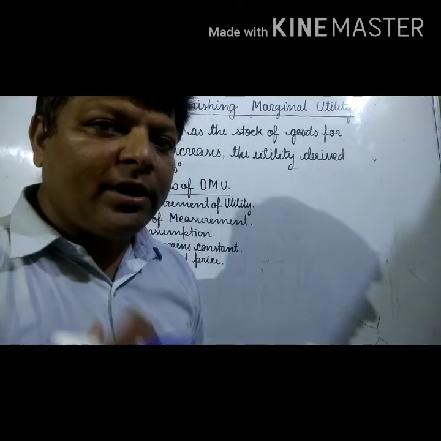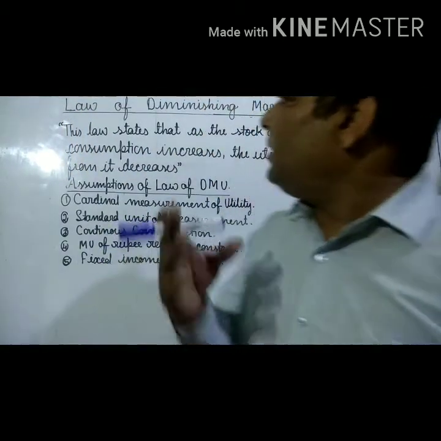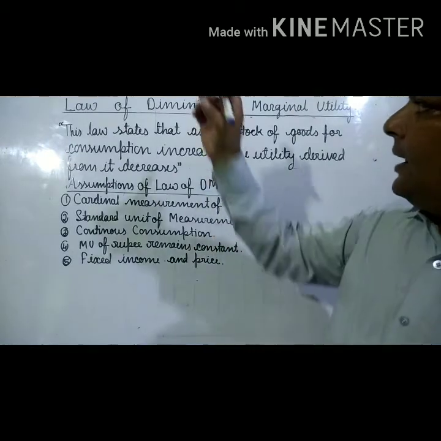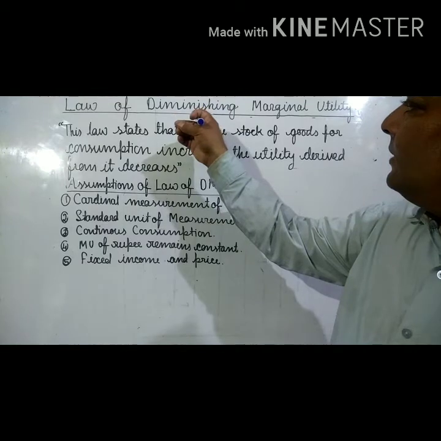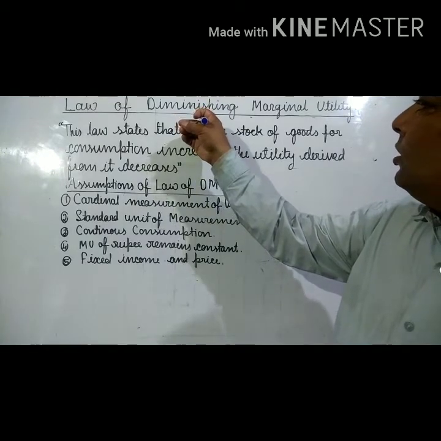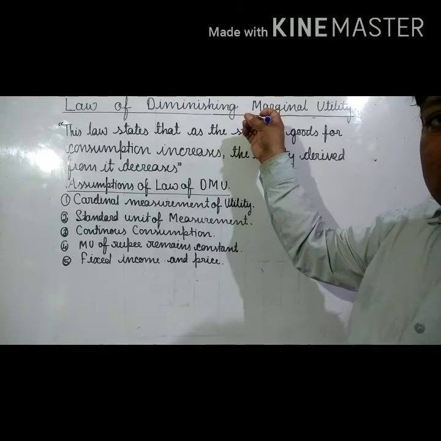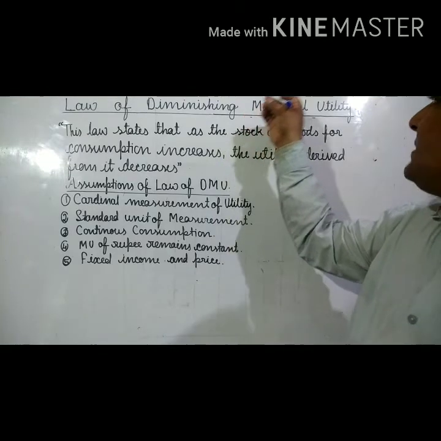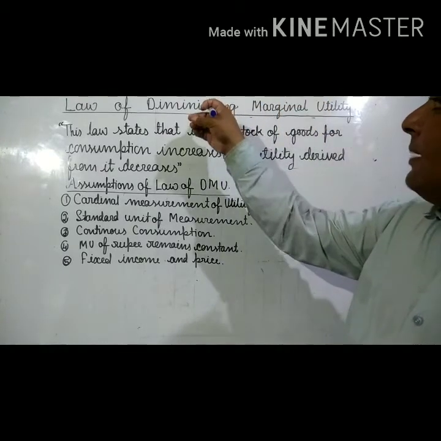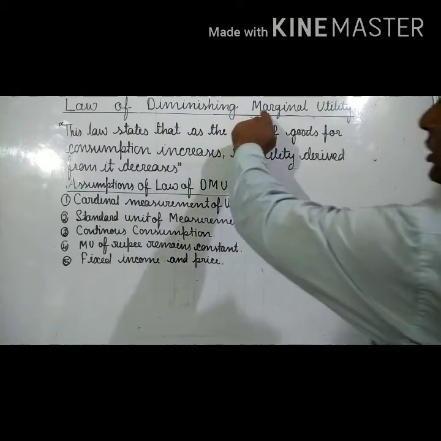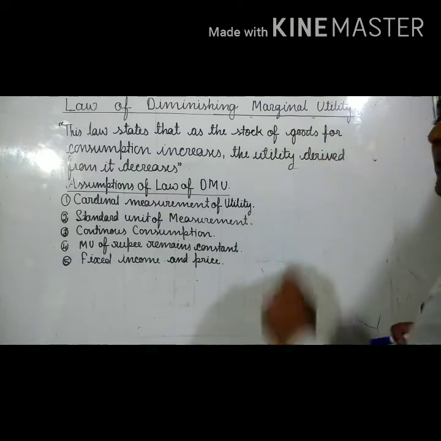In this way, the simple meaning of DMU is decreasing in change in total want satisfying power of a commodity.